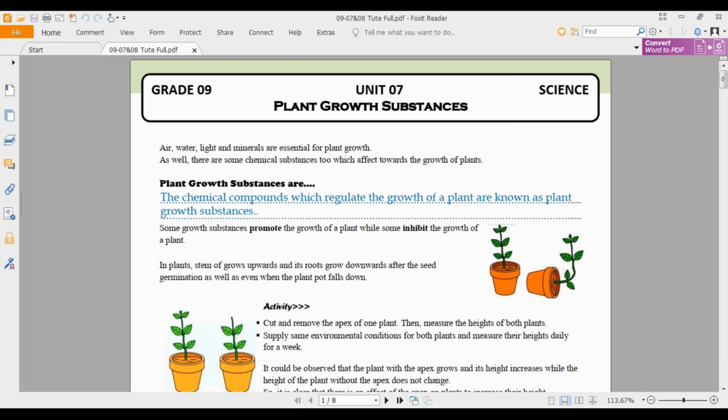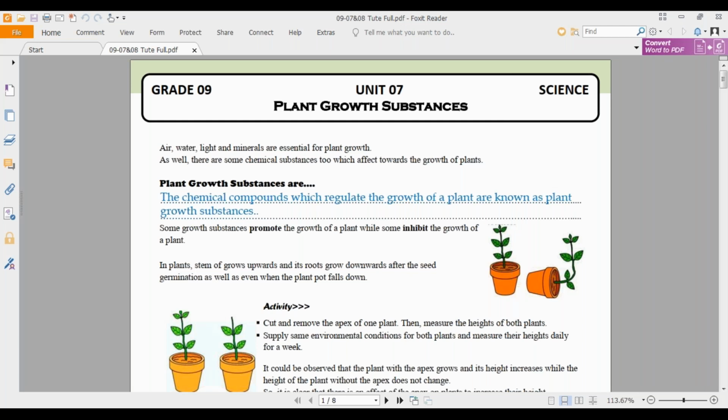the plant. What they do is, they are the ones needed for the plants to regulate, to promote, to increase their growth. So these substances always affect the growth of the plant, and they are what we term as plant growth substances. Accordingly, you can see here, air, water, light, and minerals are essential for plant growth. As well, there are some chemical substances too which affect the growth of plants. These are what we term as plant growth substances.